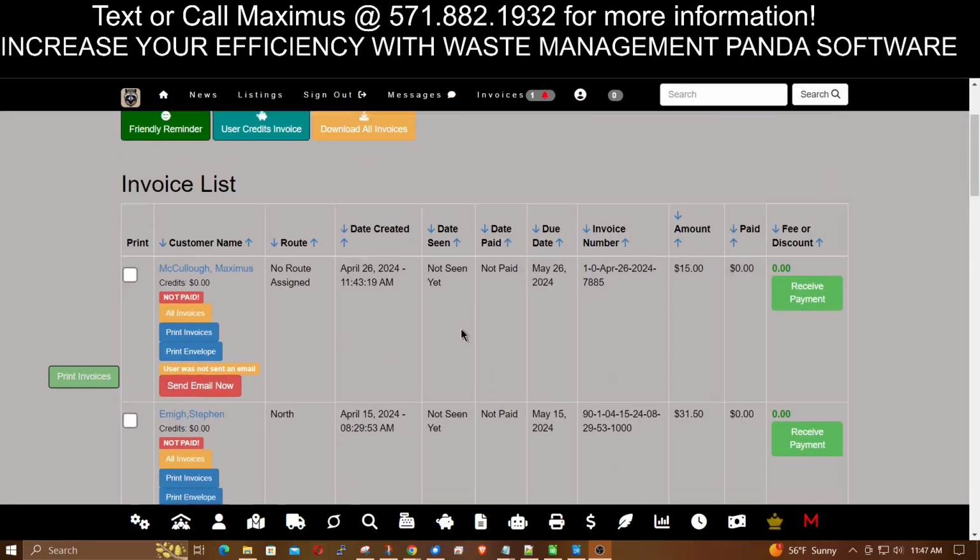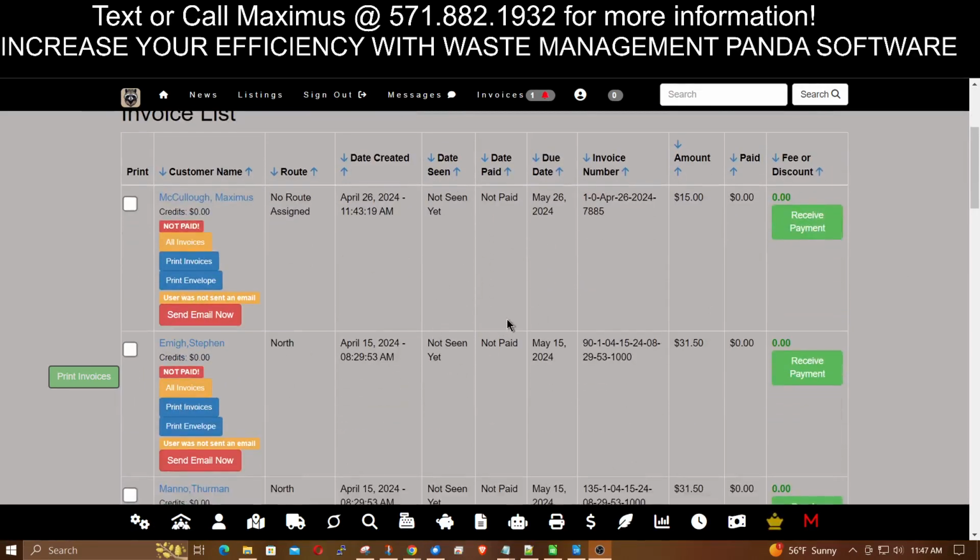And in addition to this, you get a report every morning of all the customers that you have, who owes you money, and how much. You get all that in a breakdown in a report every morning. So that way you stay up to date on your business flow. And in addition to that, you also get an afternoon report that shows you what's going on with your business and so on and so forth.